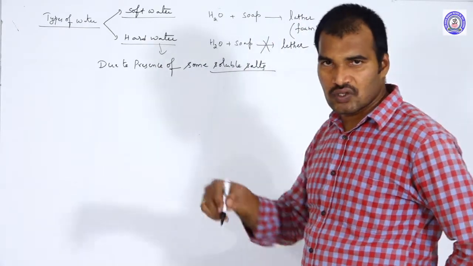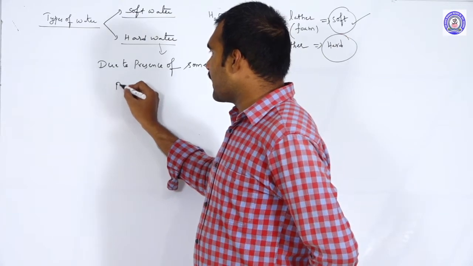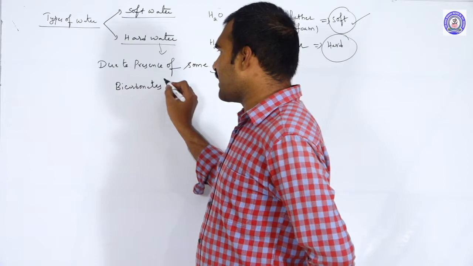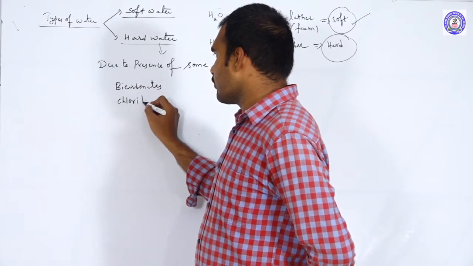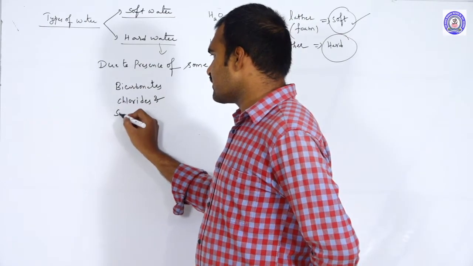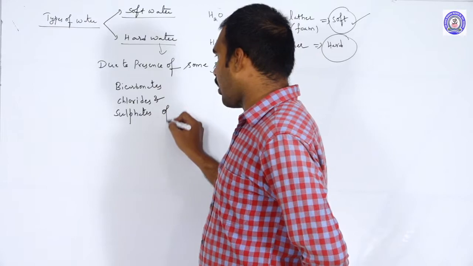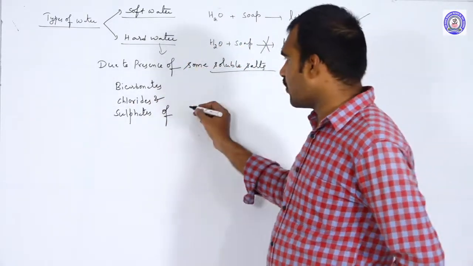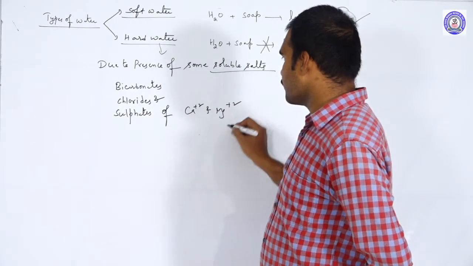What are the soluble salts present in hard water? Those are bicarbonates, chlorides, and sulfates of calcium and magnesium.